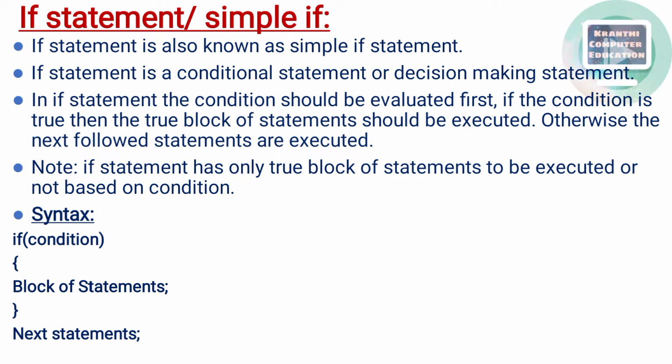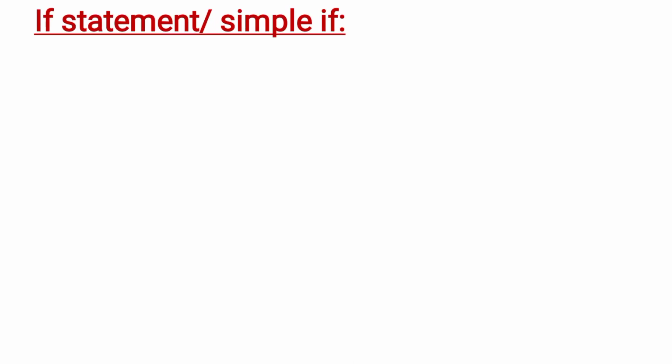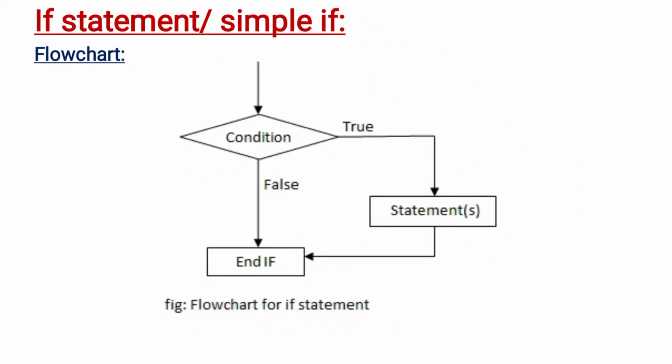Next we will see a flow chart to represent the working nature of if condition. Let's see the flow chart for if condition. See, this is the flow chart for if condition. In this flow chart, carefully listen. See here, the control comes here. Here a condition is there. This condition should be checked first. This condition should be evaluated or checked.